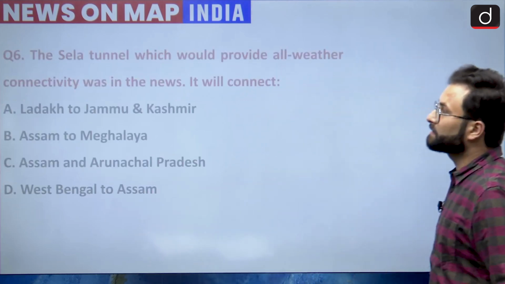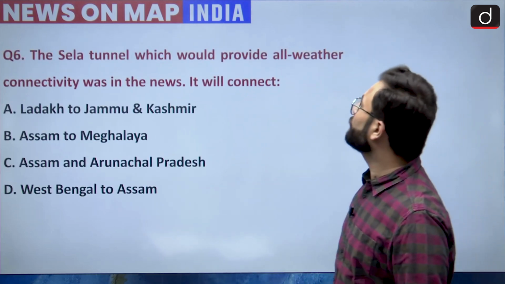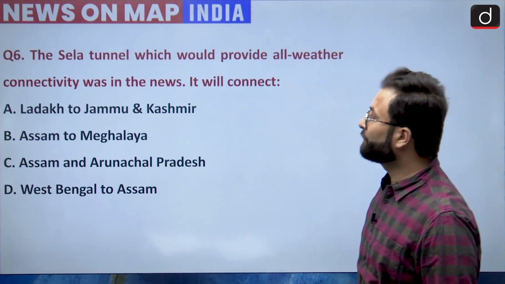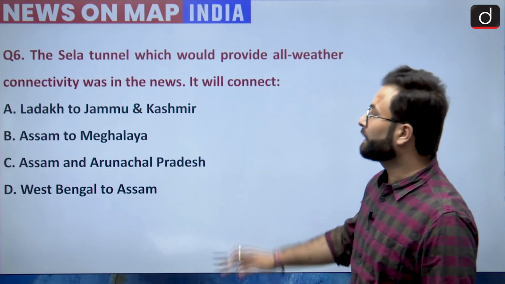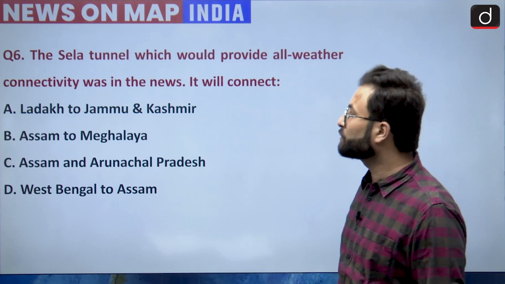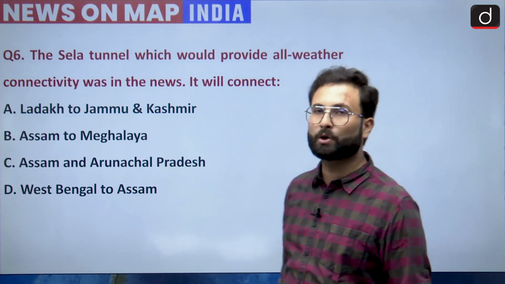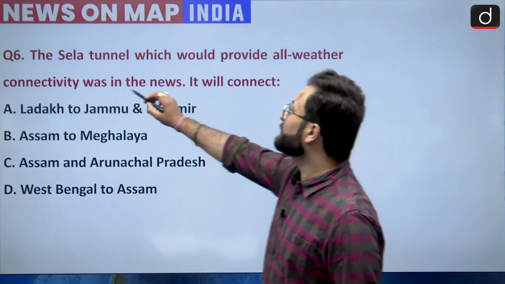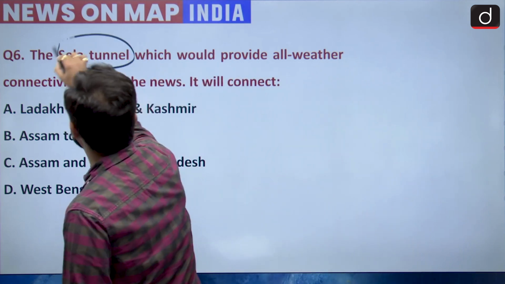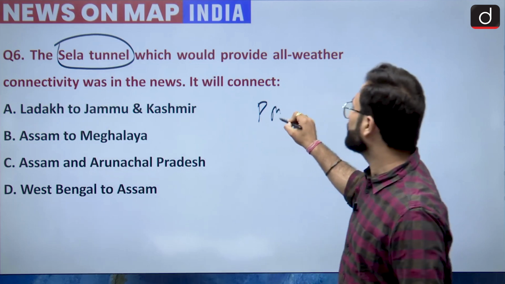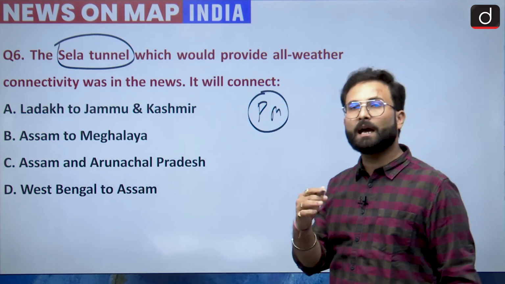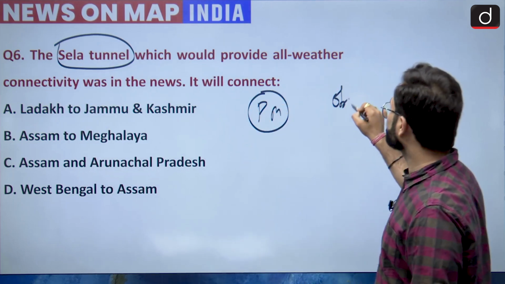Now question number 6. The Sela tunnel, which would provide all weather connectivity, was in news. It will connect: option A, Ladakh to Jammu Kashmir; B, Assam to Meghalaya; C, Assam to Arunachal Pradesh; and D, West Bengal to Assam. Now Sela tunnel has been in news because it was recently inaugurated by our Prime Minister, okay, and China had some kind of objections.